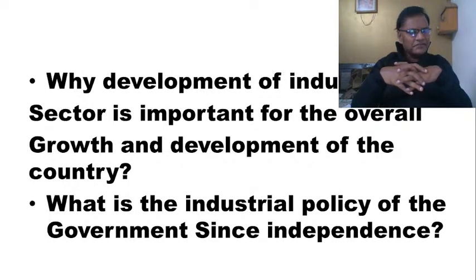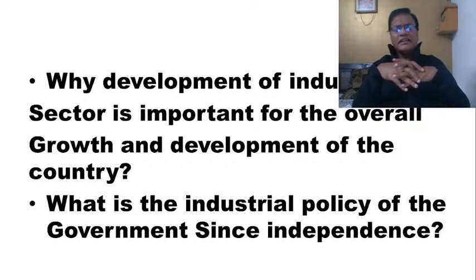The government would fix quotas regarding your output. Then you had to take permission from the government regarding your exports and imports. This is what we call the LQP Raj, license quota permit Raj. So the private sector was completely controlled and regulated by the government, because of which it could not grow also.